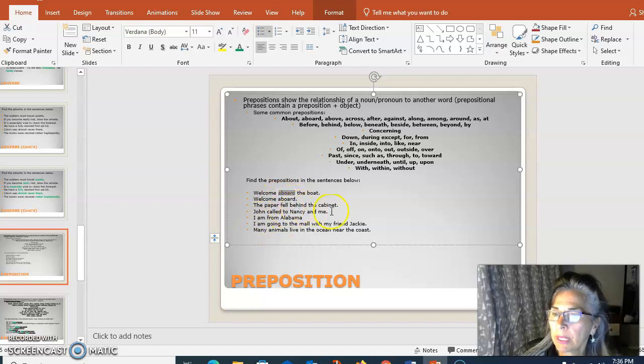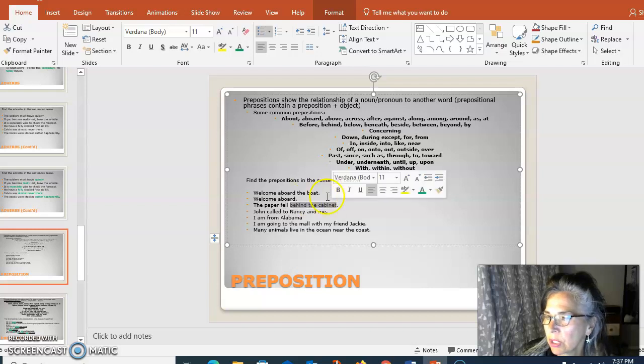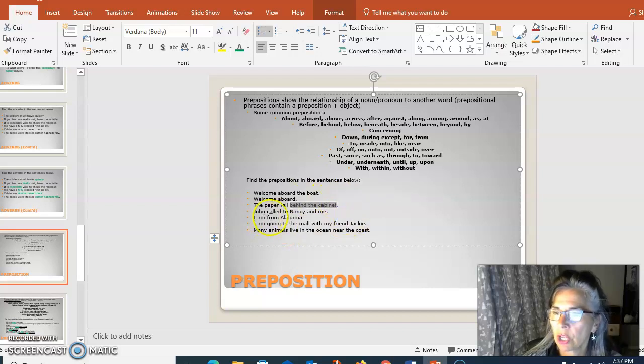The paper fell behind the cabinet. So we have this word shows relationship to the object cabinet. Behind is the preposition. Its object is the cabinet. John called to Nancy and me. To is the preposition and the objects are Nancy and me. I am from Alabama. From is the preposition. Alabama is the object. I am going to the mall with my friend Jackie. To is the preposition. The mall is its object.